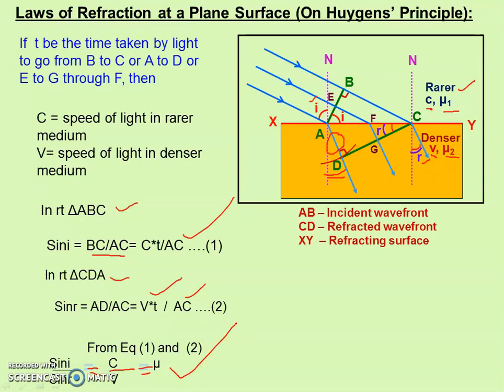And in refraction, Snell's law exists. So Snell's law is applicable in this phenomenon. It means this is refraction. So we can also explain the refraction of light with the help of Huygens principle, meaning wave theory.